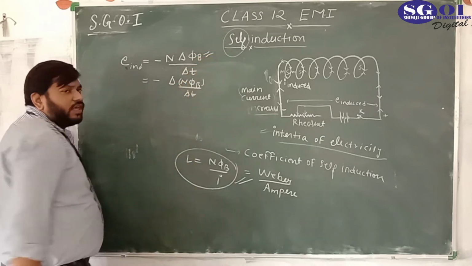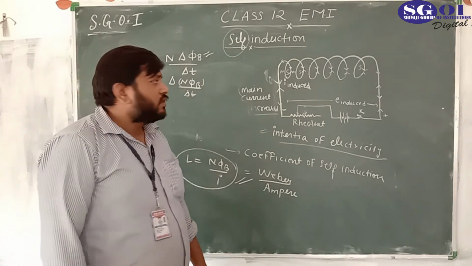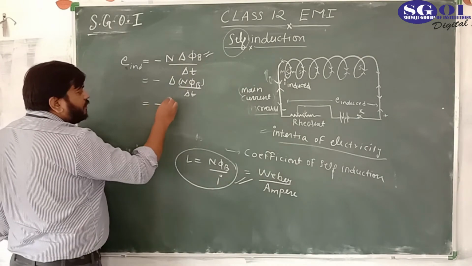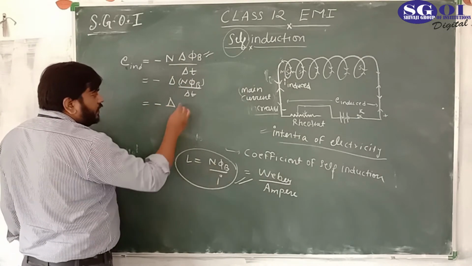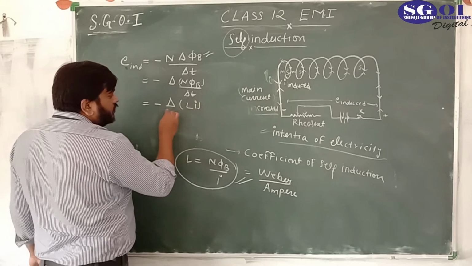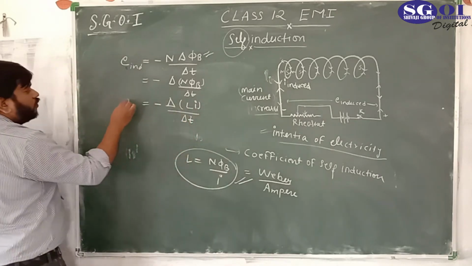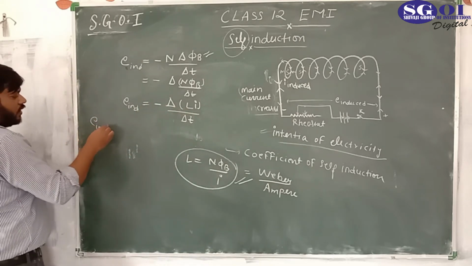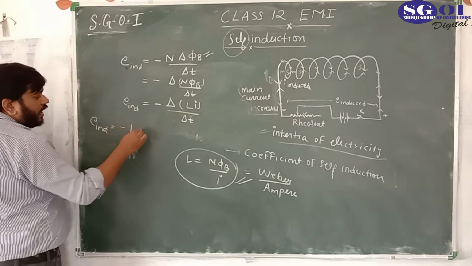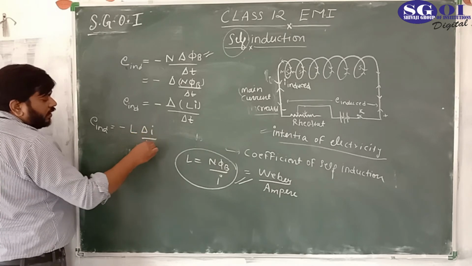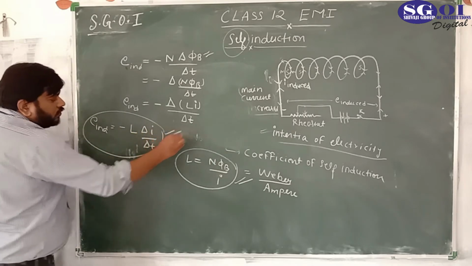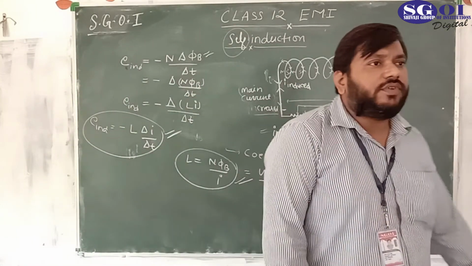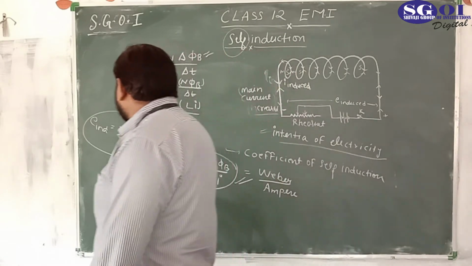This relation is from Faraday's law. What is N phi B? N phi B is LI. So we can write it as L delta I upon delta t equal to E induced. From here, L is constant, take it out from the delta operator. L delta I upon delta t. There is a new formula for finding the coefficient of self-induction if we are given induced EMF and current.